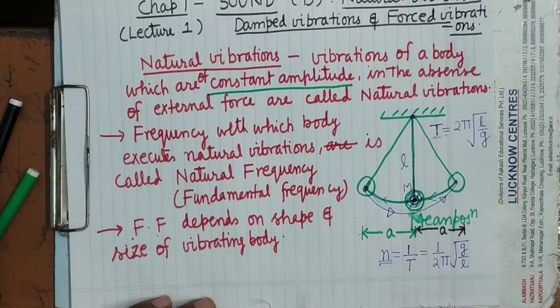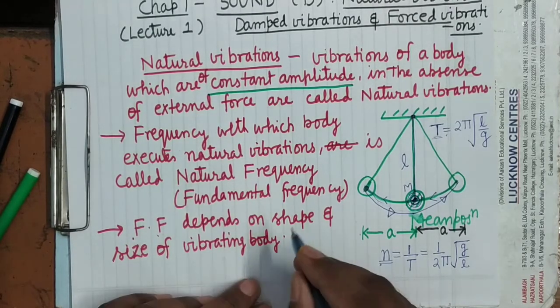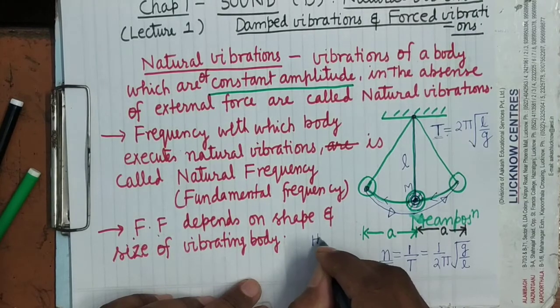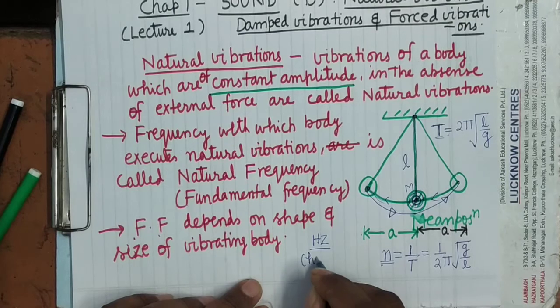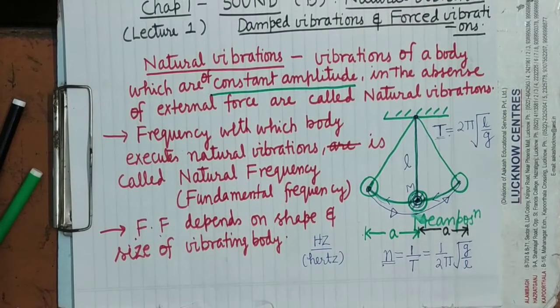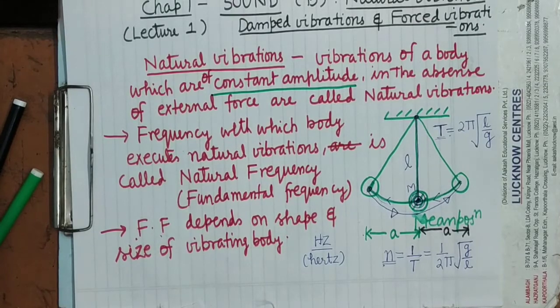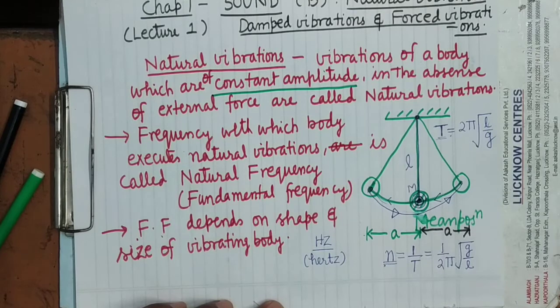Frequency means the number of oscillations, or vibrations, completed per unit time. The SI unit of frequency is hertz. It's clear?